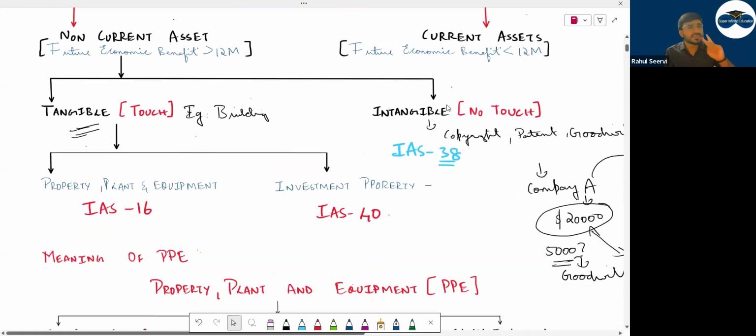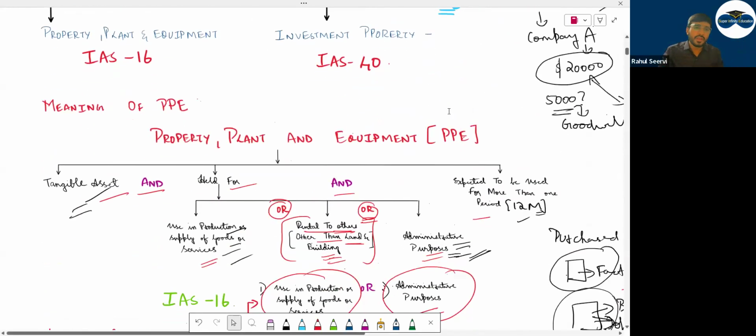Then under tangible assets, I mentioned there are two categories. One is IAS 16 PPE, and the second one is IAS 40 investment property. That is IP. That is, if you take a building for investment purpose and give it on rent, it's not your business. Then PPE: when we started PPE, there were three important keywords. The first one was it should be tangible. It should be used for more than 12 months. Then it should be used in your business. Business means either production, you manufacture goods or services, or you use it for your administrative purpose, or you give anything on rent. That should be other than land and building.